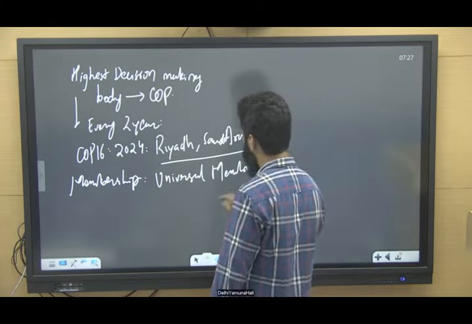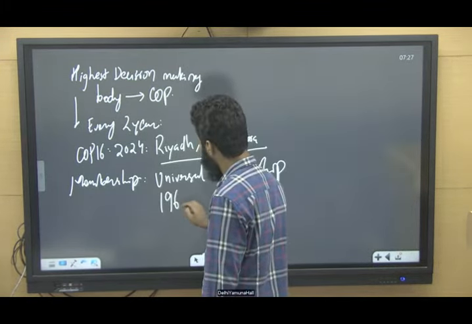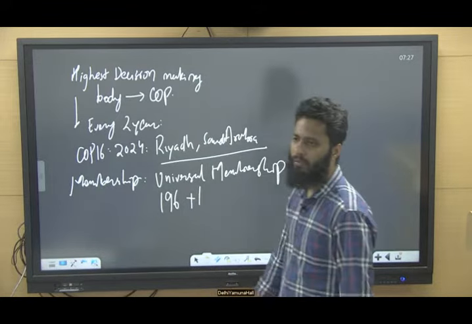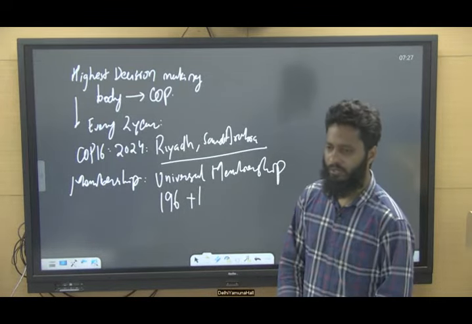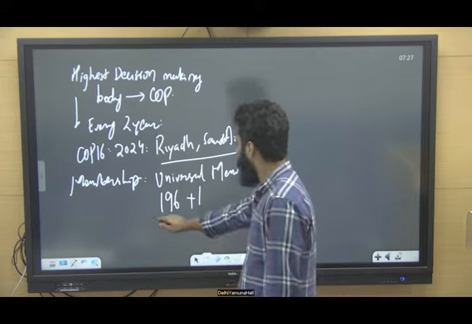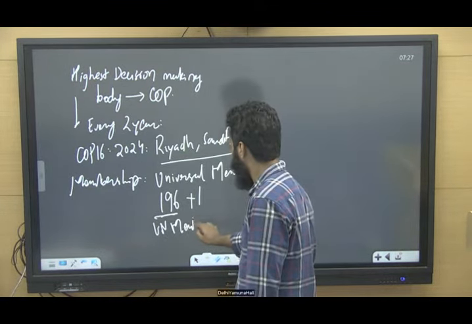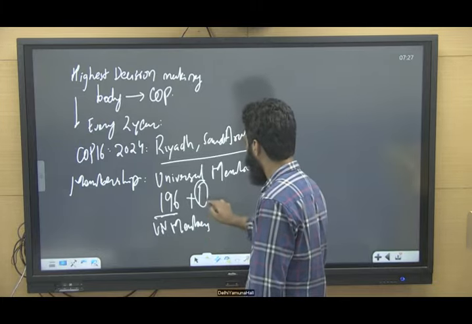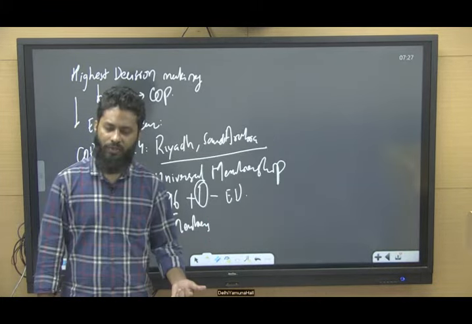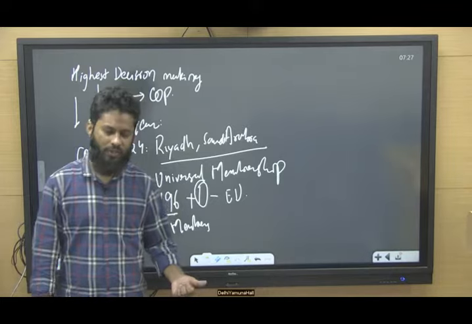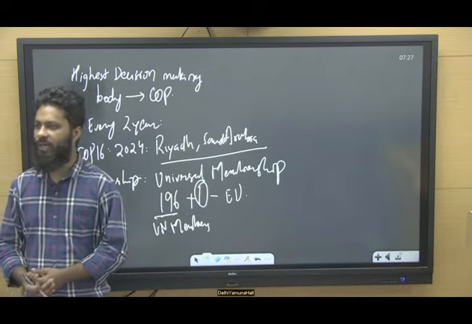Because 196 plus 1, so 197 members are there. All 196 are UN members, right? And the one is the European Union as a whole. So 197 parties are there with respect to the United Nations Convention to Combat Desertification.